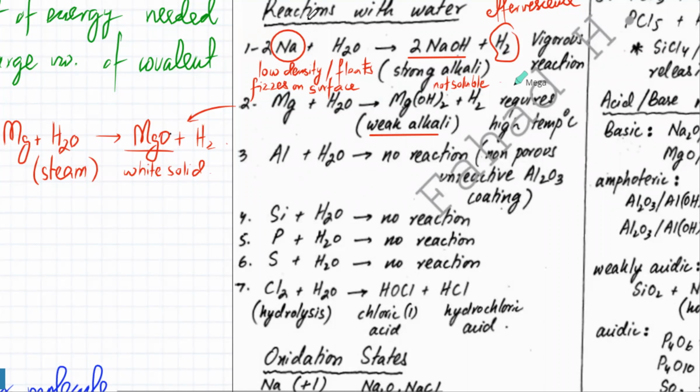So I'm just going to sum this up. Sodium, a vigorous reaction. It's a group 1. You get NaOH, H2. NaOH is very soluble. You get a very strong alkali, and it's a vigorous reaction. Mg with water, it's either a very, very slow reaction, or it reacts with steam at high temperatures. And if it mixes with water, it's not really going to mix with water a lot. A very weak alkali is going to be formed.